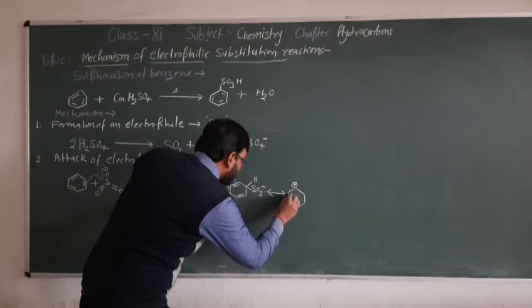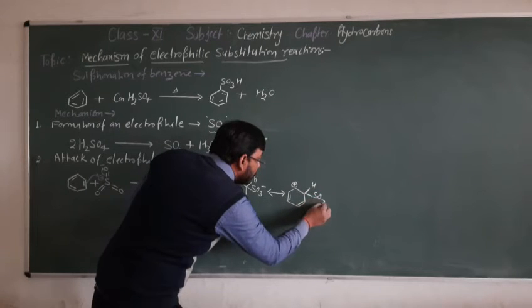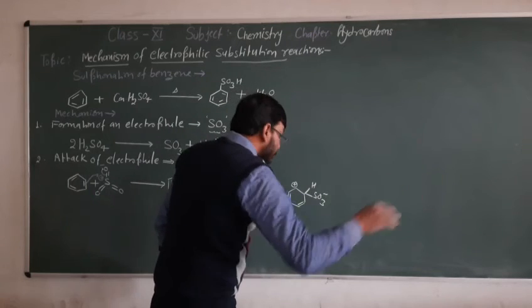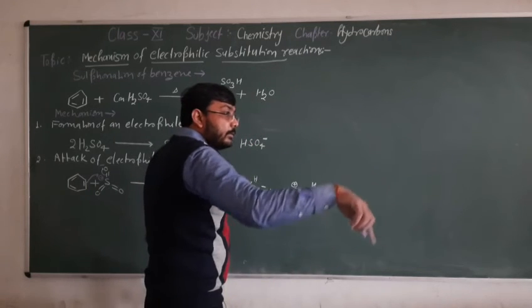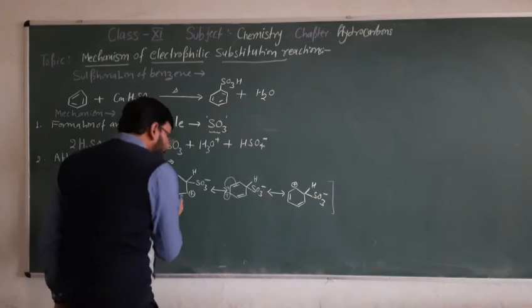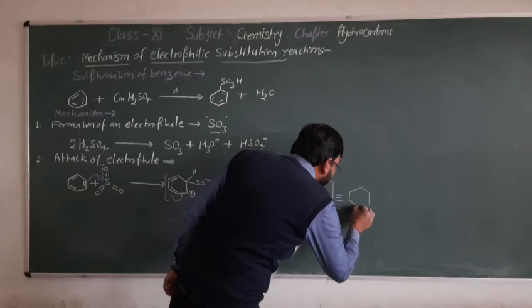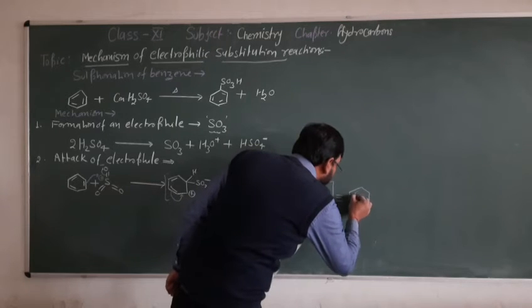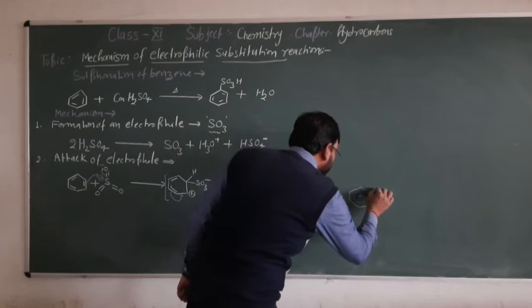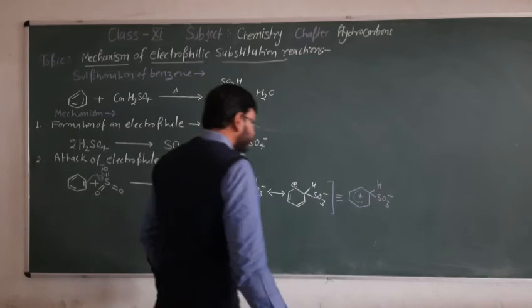Plus HSO3 minus. Then we can write the resonating hybrid structure. So our resonating hybrid structure is somewhat like this, with HSO3 minus.